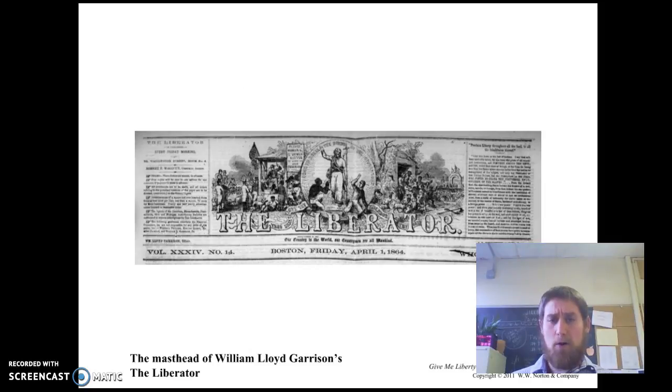He writes a newspaper called The Liberator, as early as the 1820s. It's just very clearly against slavery. It speaks out against slavery, and it's the first newspaper to do it. It treats African Americans equally. It allows the African American voice to be spoken. And of course, you can see here it comes out of Boston. That's where the abolitionist movement will be centered.